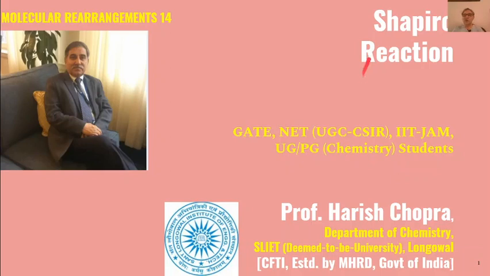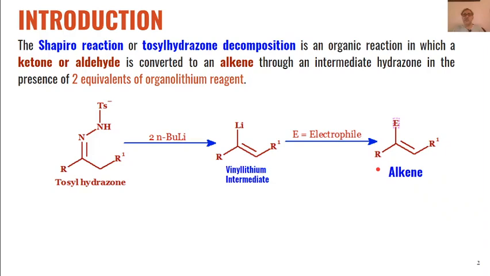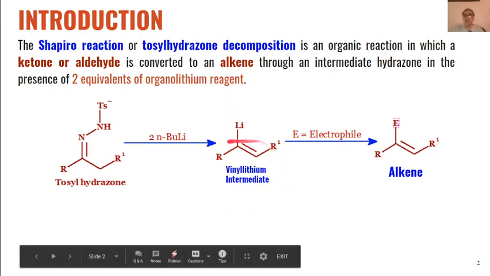Dear students, this is our 14th lecture on molecular rearrangements, and today we will be discussing the Shapiro reaction. The Shapiro reaction is basically a conversion of carbonyl compounds like aldehydes or ketones to alkenes through intermediate vinyl lithium